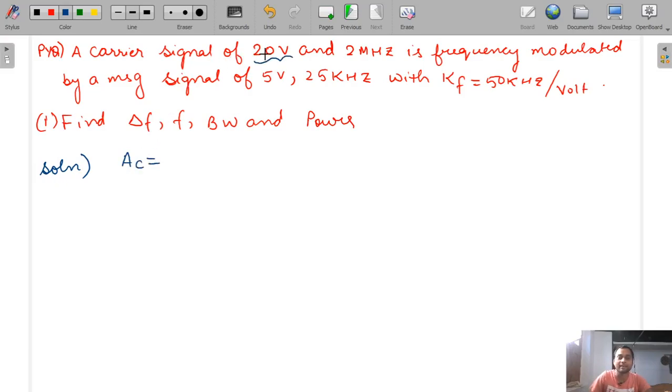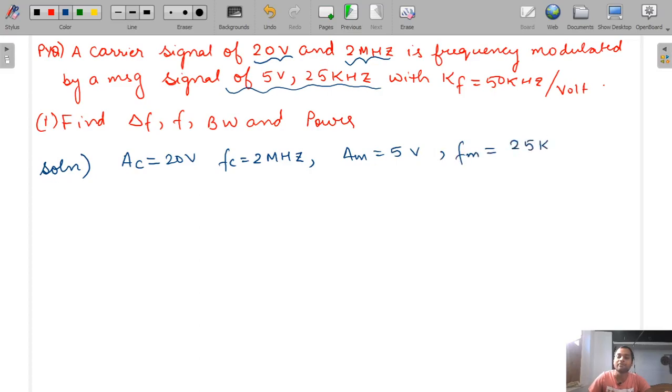The carrier signal amplitude AC is given as 20 volt, and the frequency of the carrier signal Fc is equal to 2 megahertz. Okay, now a message signal of 5 volt and 25 kilohertz. So AM is equal to 5 volt and FM is equal to 25 kilohertz. Okay, these things are given. Now KF is given as 50 kilohertz per volt. Okay, so up to this is given.